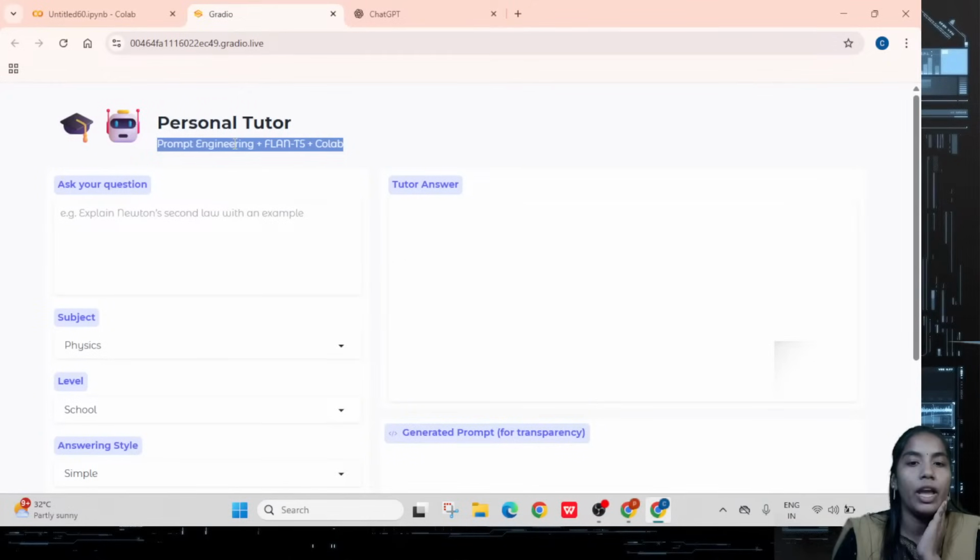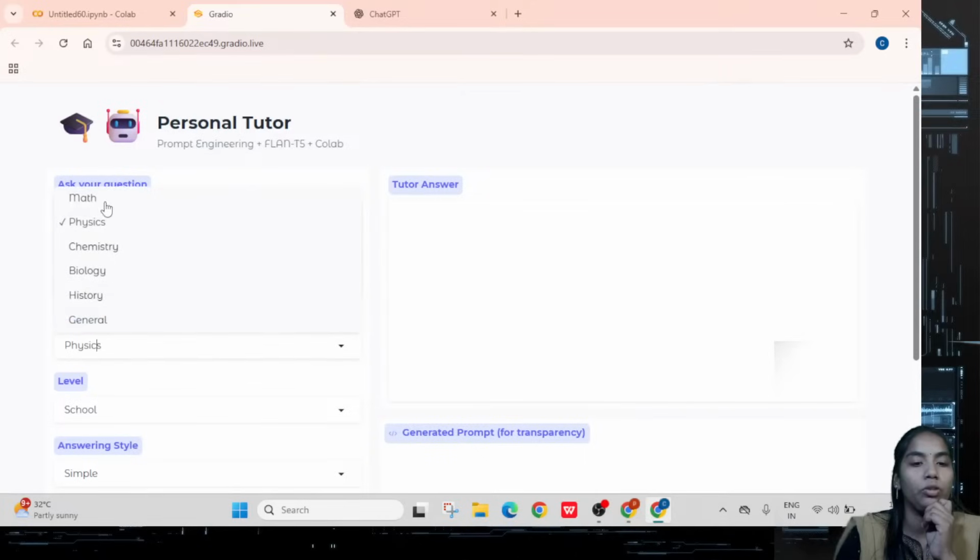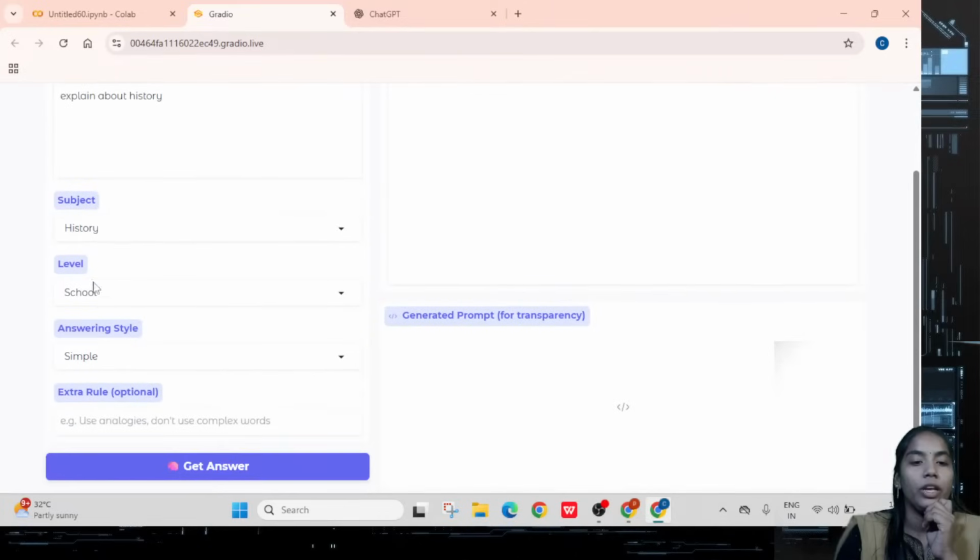Okay, so here we have created a T5 model, an LLM model, and we are applying some prompt engineering with the selection of the prompt. Here I am asking, explain about the history of something. So you have to enter your content, whatever you need. Then later which type of subject you need. It's not about physics, I am taking history here. Next one, level: schooling, advanced, or beginning college, whatever you need. I am just giving schooling based.